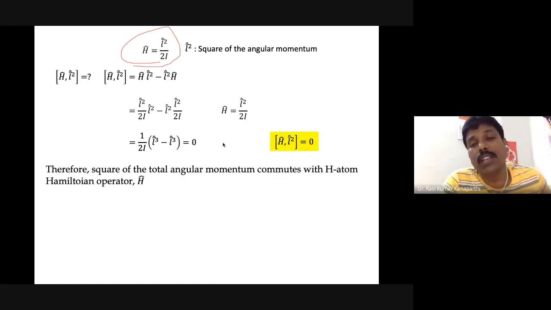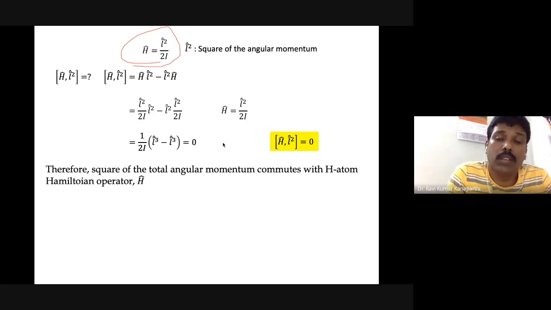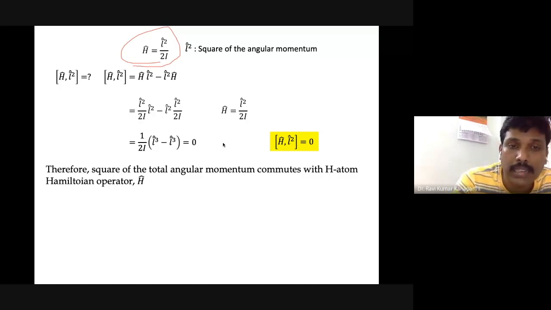So the total energy operator of the hydrogen atom actually commutes with the square of the angular momentum, because the answer is going to be 0. The commutator is going to be 0. And please remember that the square of the angular momentum operator depends upon the angles theta and phi.